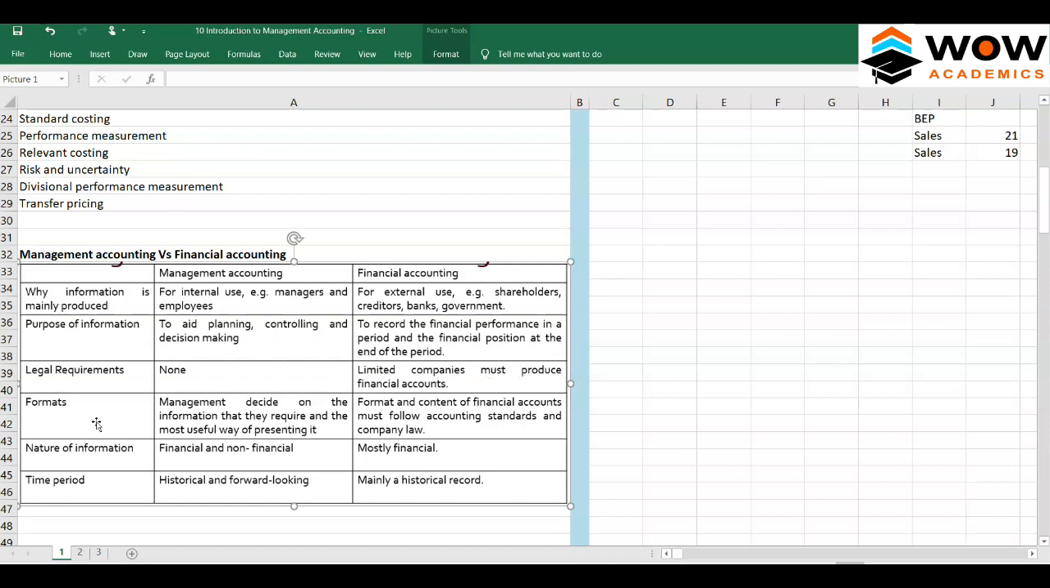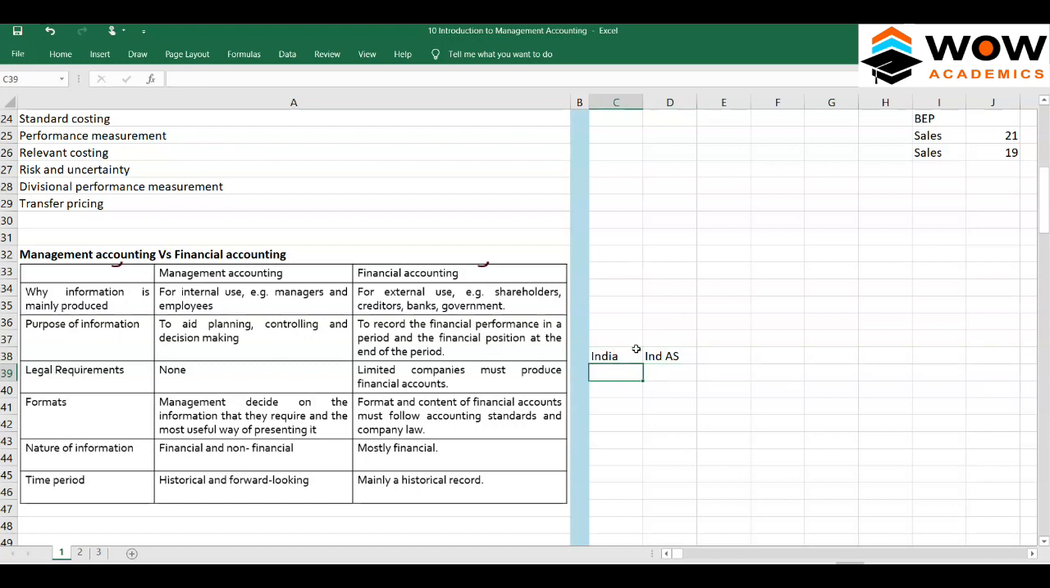In terms of format, management accounting does not have any particular format. You can prepare it in one manner, your friend could prepare it in another manner, provided it helps the ultimate objective. Every company has its own style of management accounting. The format for financial accounting is quite fixed. In India you have Ind AS, Indian Accounting Standards.